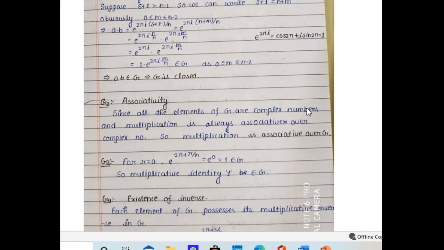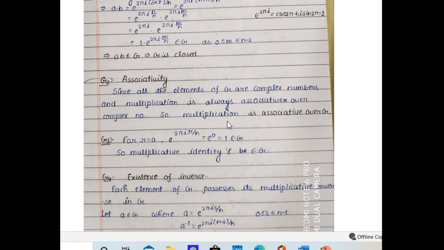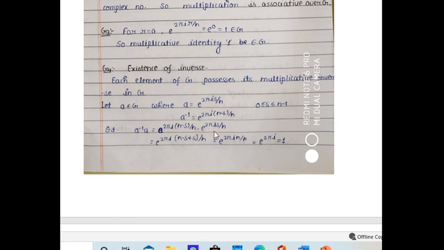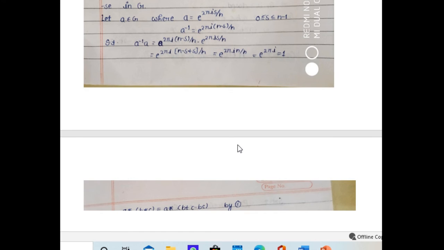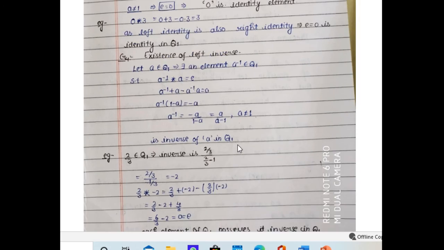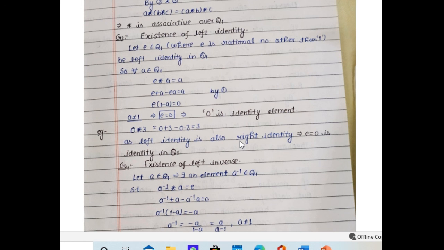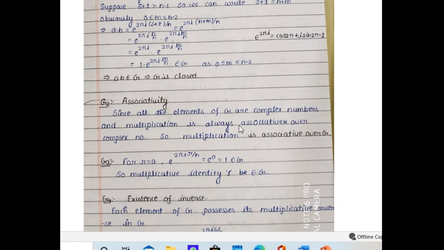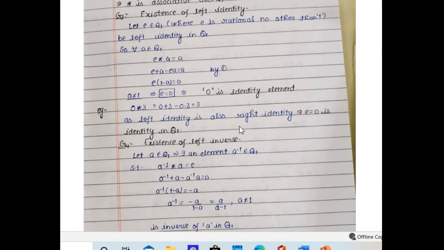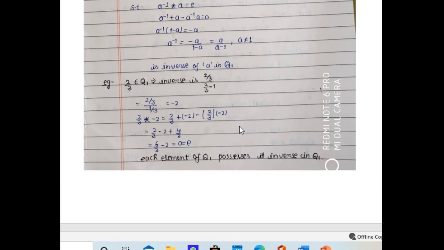Also, multiplication over the set of complex numbers is always associative, so associativity holds. There is 1 in that set, so 1 is the identity element, and similarly we can find the inverse, so the inverse also exists. So the set of all nth roots of unity forms an abelian group under multiplication. It is easy to see.